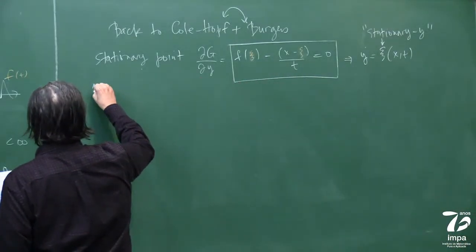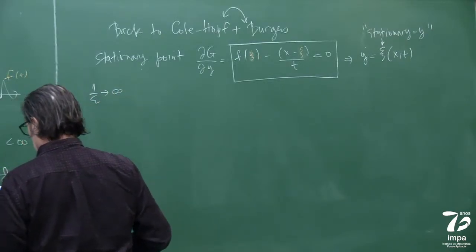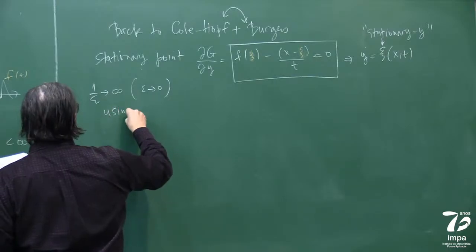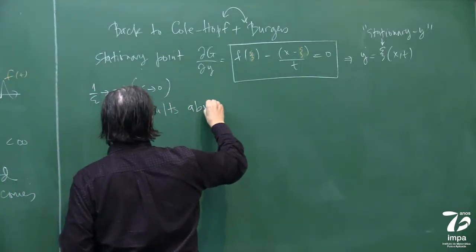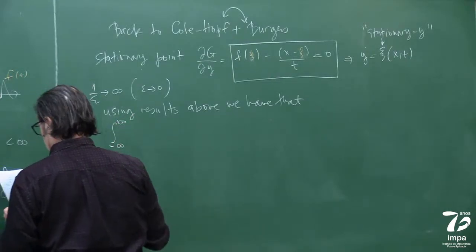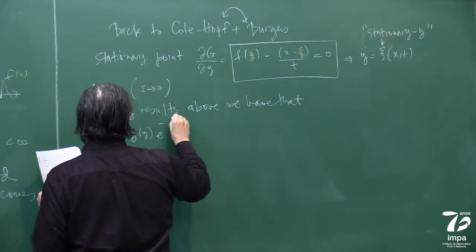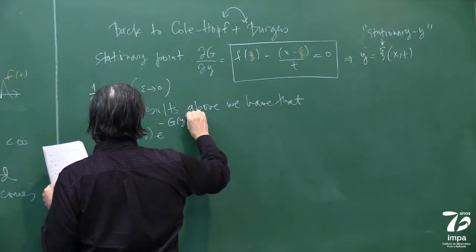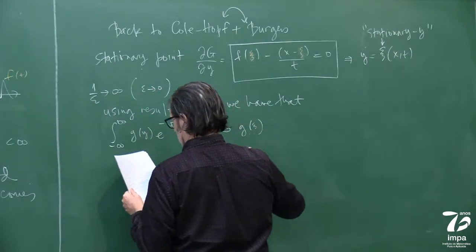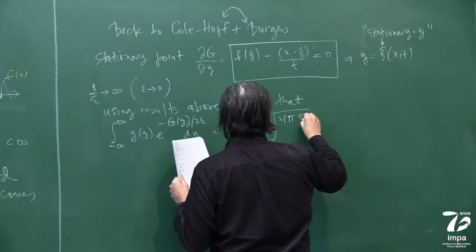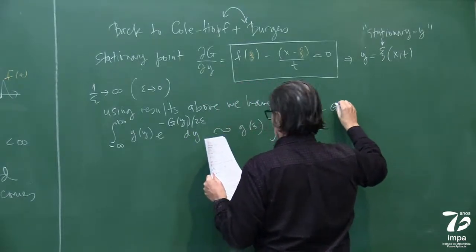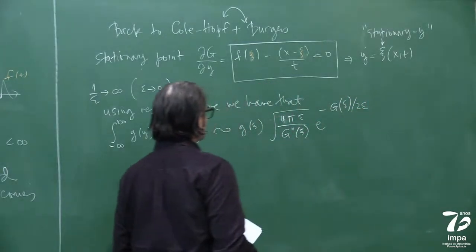Now, 1 over epsilon going to infinity, which means viscosity going to 0, plays the role of our m, and then using results above, we have that the integral from minus infinity to infinity of g of y is asymptotically g of xi.